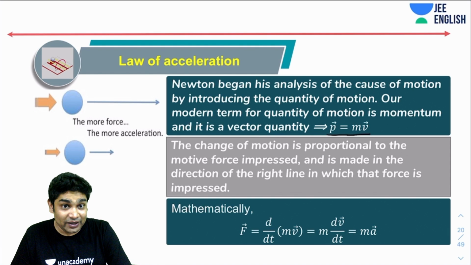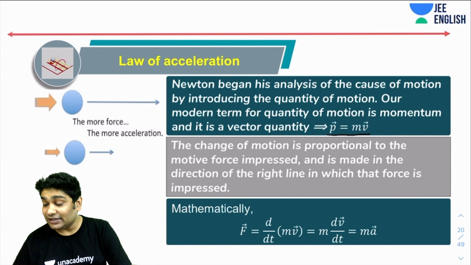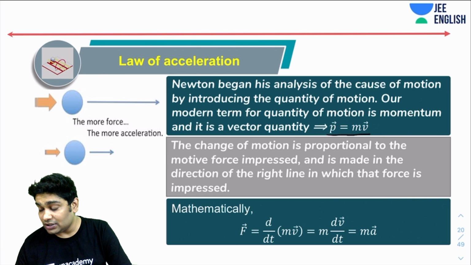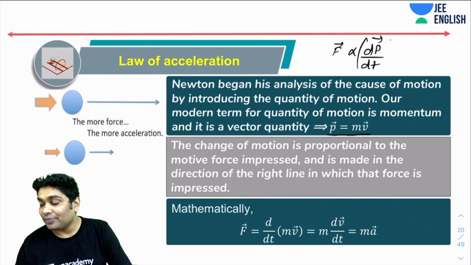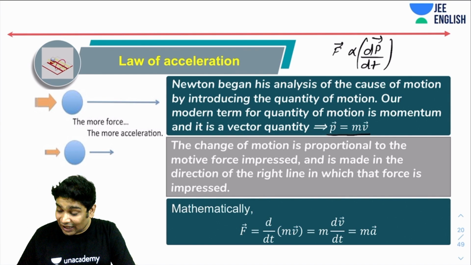Motive force meaning the force that is causing this. Or motive force impressed, and it's in the direction of the right line in which the force is impressed. So it says that the change in motion, that means a change in momentum, would be directly proportional to the force applied. So F is directly proportional to dp over dt. That is what it is saying. And the direction would also be the same because these are two vector quantities.